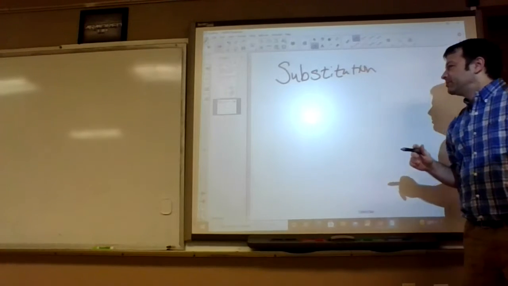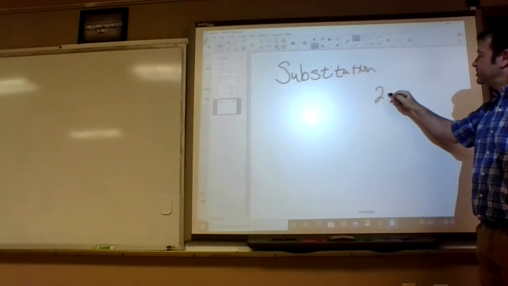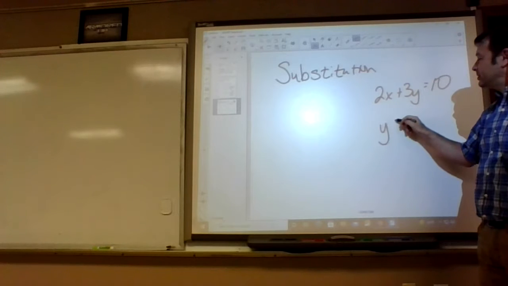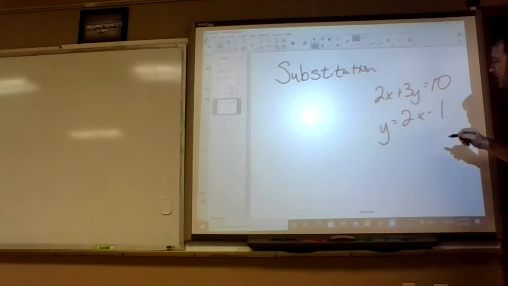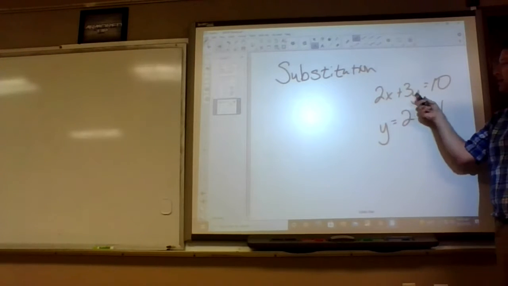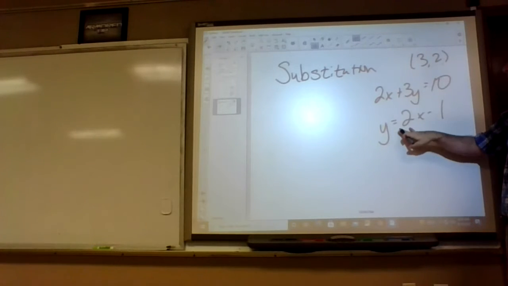When we're solving two equations together, we use substitution a lot. I'll give you an example, like 2x plus 3y equals 10, and y equals 2x minus 1. So we can solve these equations together. There's one solution that's going to work in both of these equations. It's not 3, 2.